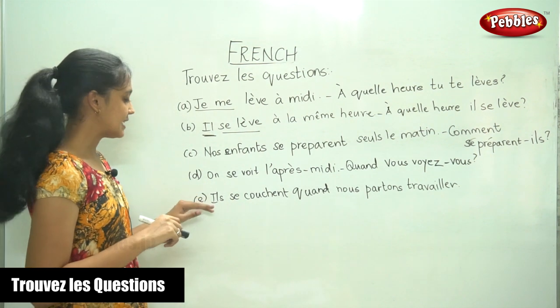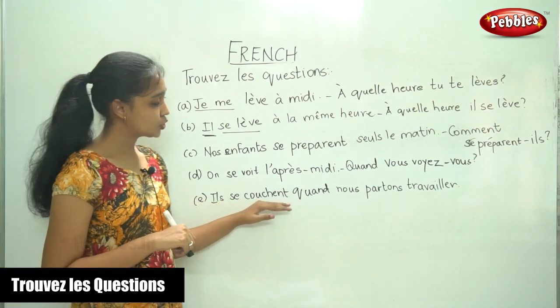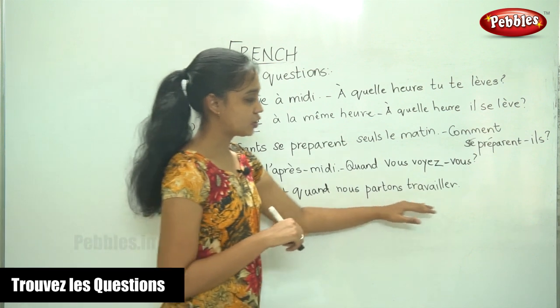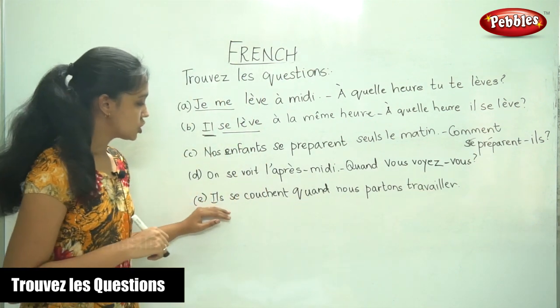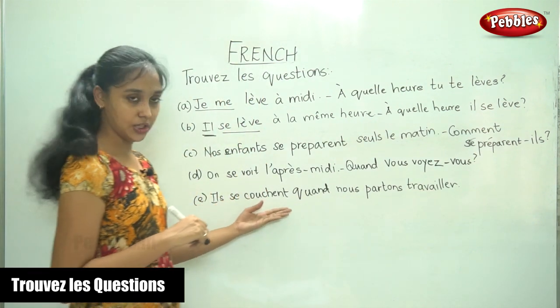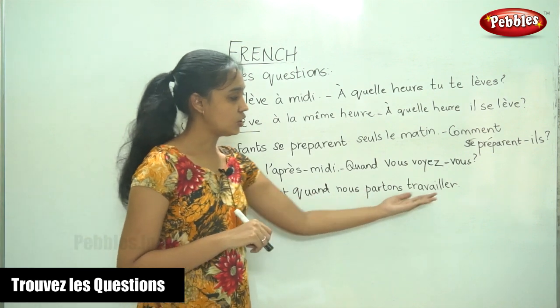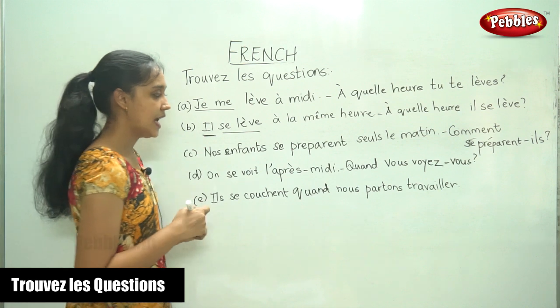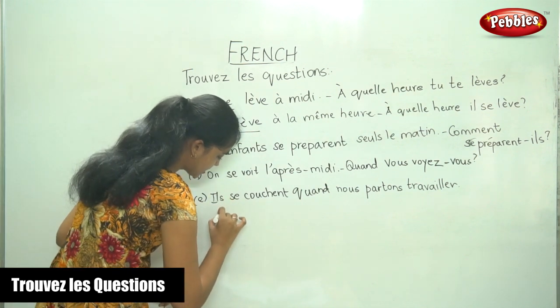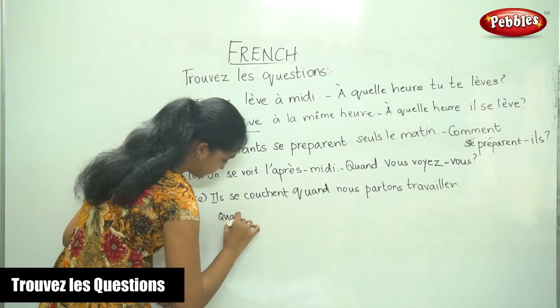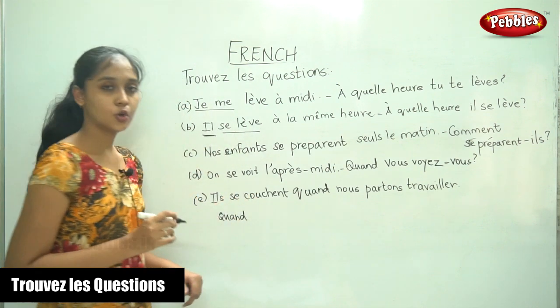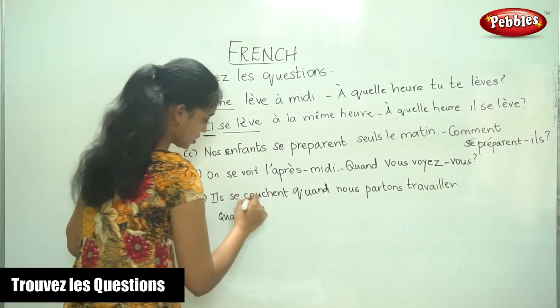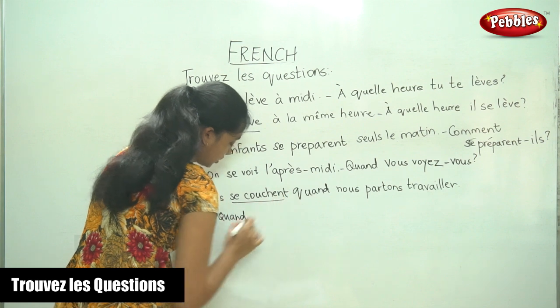Moving on to the last sentence. Il se couche quand nous partons travailler. So, il se couche quand nous partons travailler. So here also the question is when. And the word for when is quand. Quand. So, se couche.